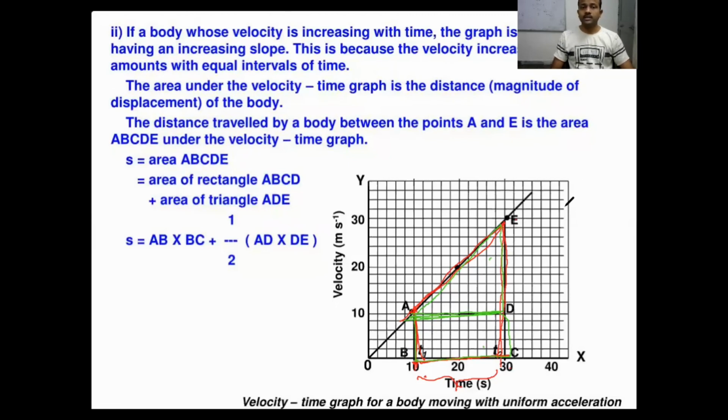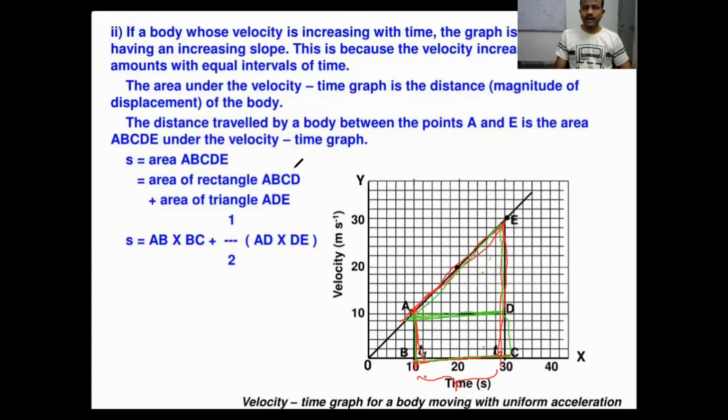What will the area of the velocity-time graph give? Distance, right? So distance equals velocity into time, or speed into time. So you have to calculate the area under this graph, covering A, B, C, D, E. This gives you a trapezium. You can apply the trapezium area formula directly, or if you don't know it, divide into two parts: the triangle on top and the rectangle at the bottom.